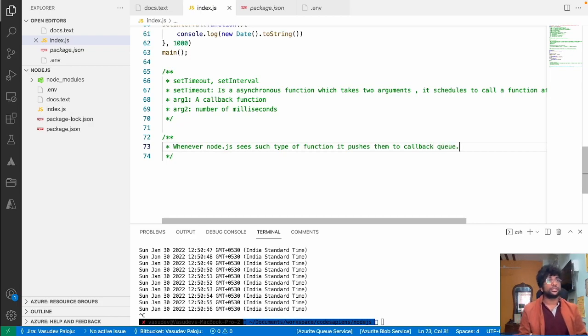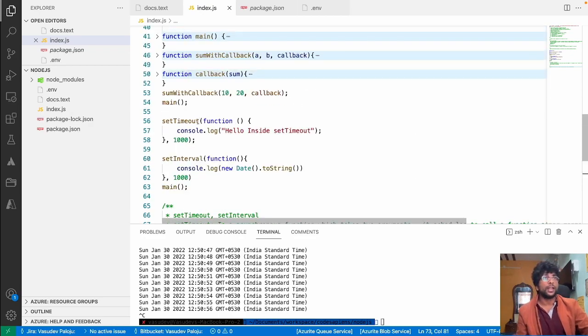So setTimeout or setInterval are dealt with specially. It means they are going to be registered in a callback queue, and removed from the callback queue. So every 1 second, one function runs. Whenever Node.js sees this part of code, this function is placed in a callback queue by setting a timer, and after 1 second, the event loop